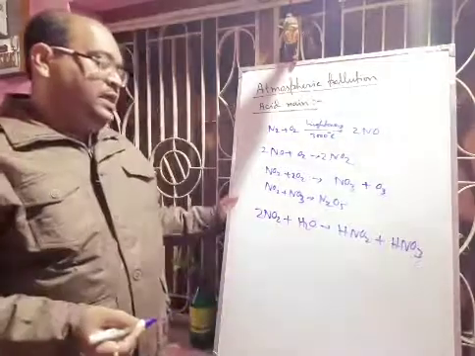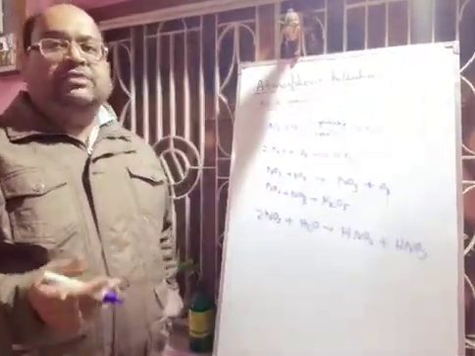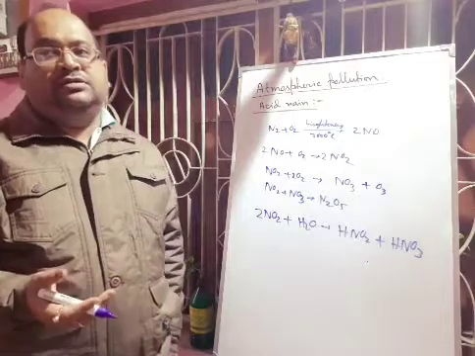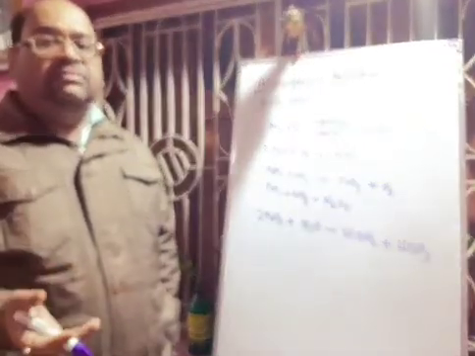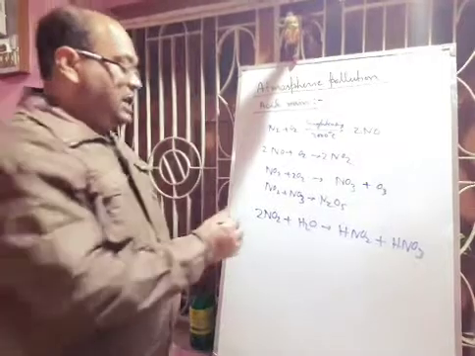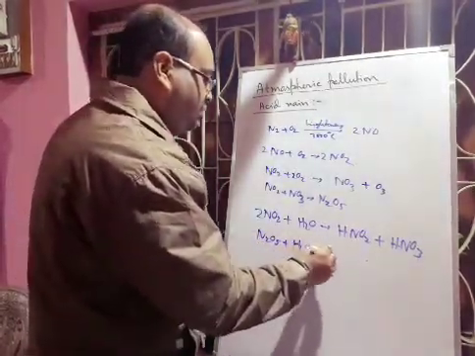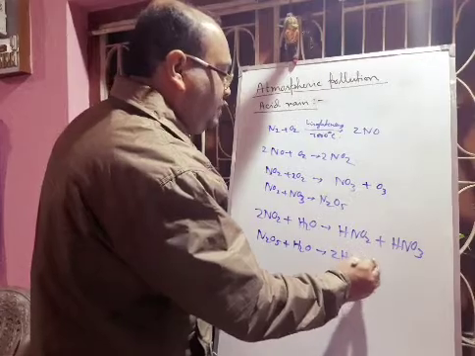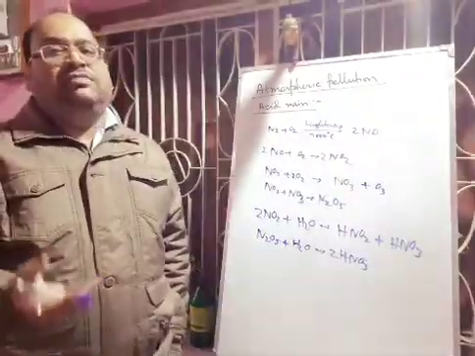And this N2O5 may also react with water, so better you write N2O5 reacting with water will form 2 HNO3. In this way nitrous acid and nitric acid will be produced.